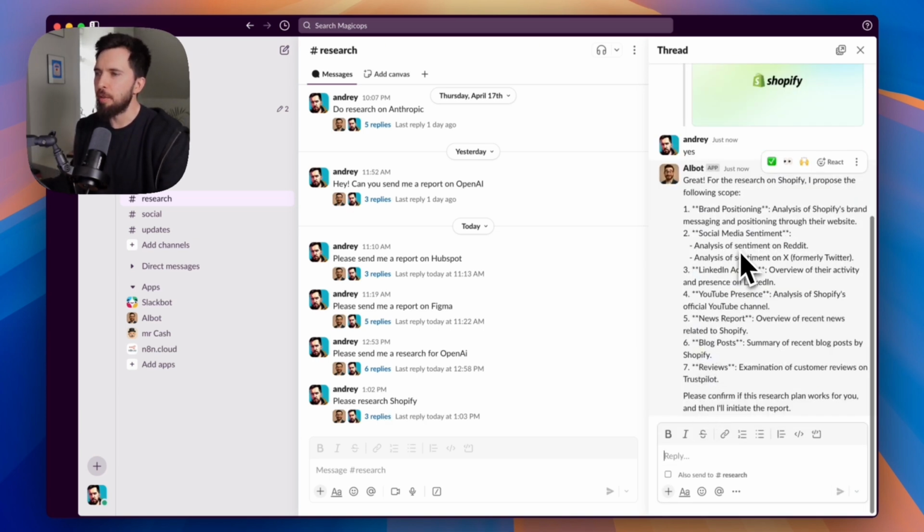Okay, and now it offers me different types of research it can do. For example, brand positioning, social media sentiment analysis on Reddit or from Twitter, also LinkedIn activity, YouTube presence, news reports, blog posts, reviews, etc. So this way I can select what reports I want or what chapters I want to have in my report. But for this example, let's just go with full report.